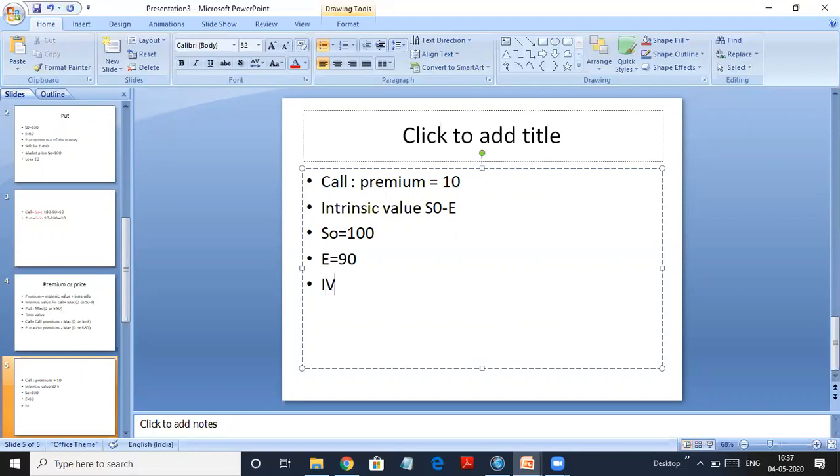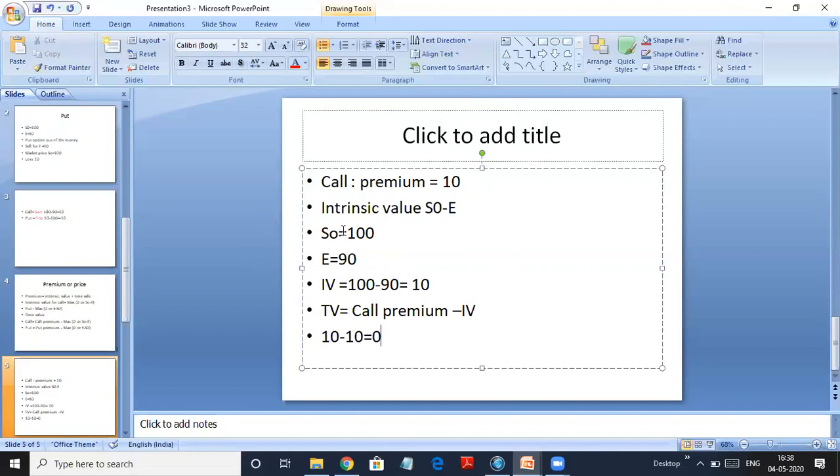So your intrinsic value will be equal to S0 100 minus E 90, which is equal to 10 rupees. And your time value will be equal to premium, which is call premium, minus intrinsic value. So if we see here, call premium is 10 minus intrinsic value is also 10. So time value will be 0.